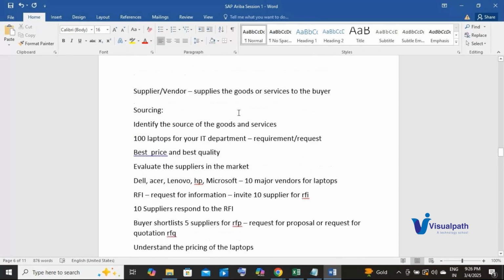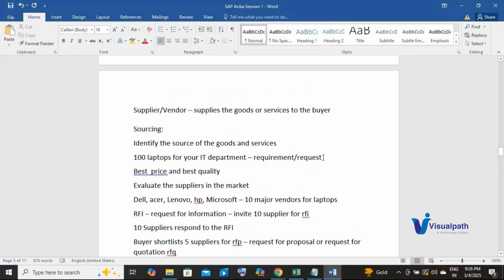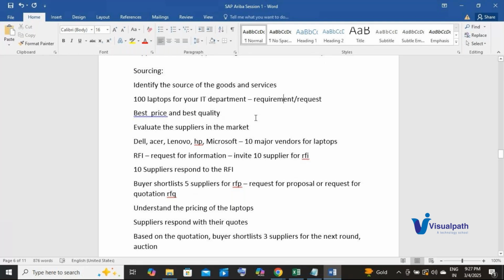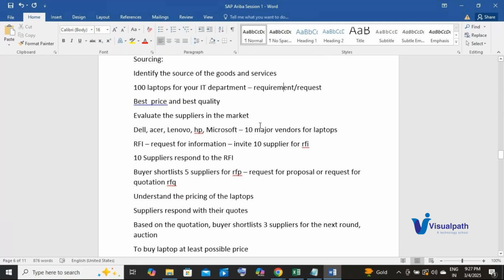So what did we do in the sourcing? First, it all starts with the requirement or request. What was our requirement? 100 laptops. So as I said, sourcing is identifying the source of the goods or services. So in our case, our goods is laptops, right? So I went into the market. Okay. I know that there are 10 major vendors for laptops.